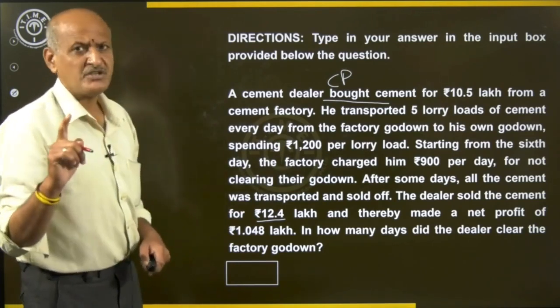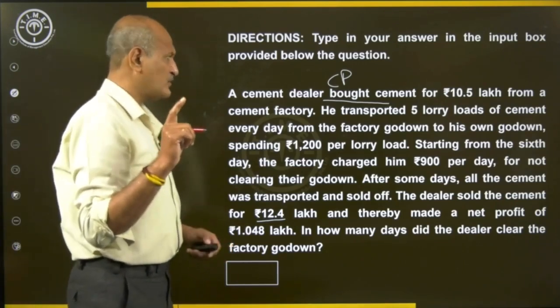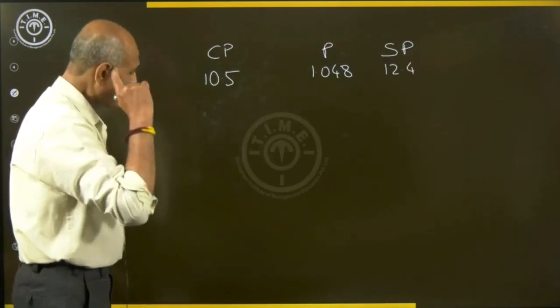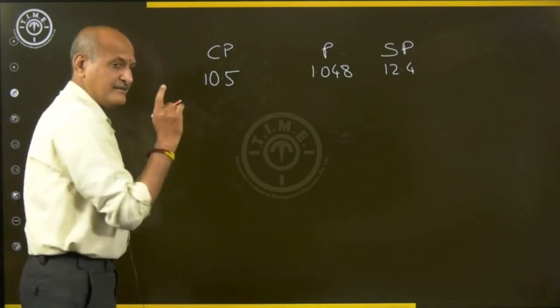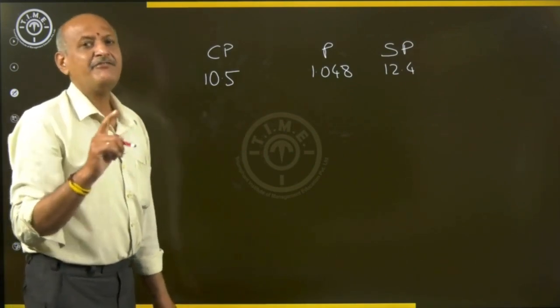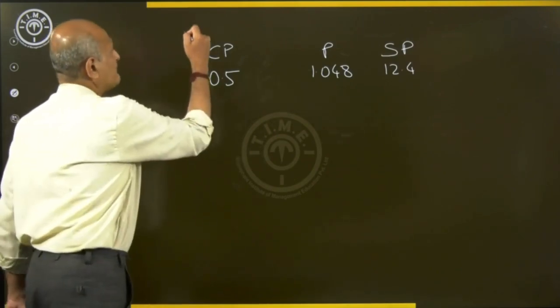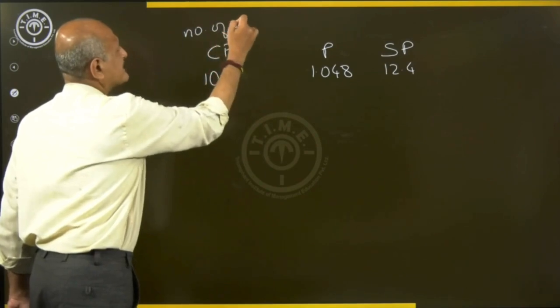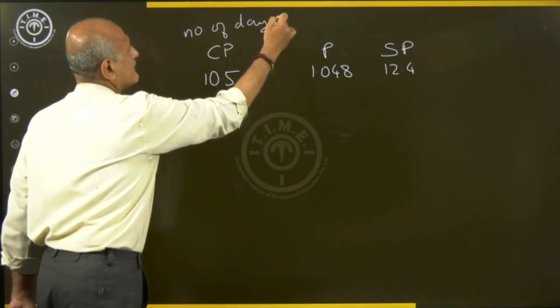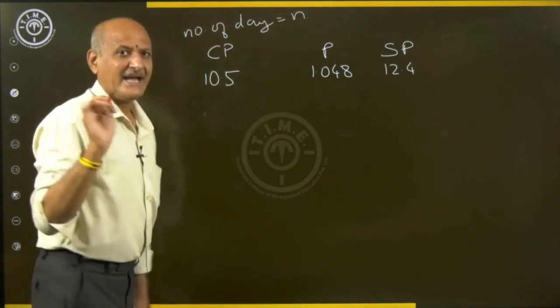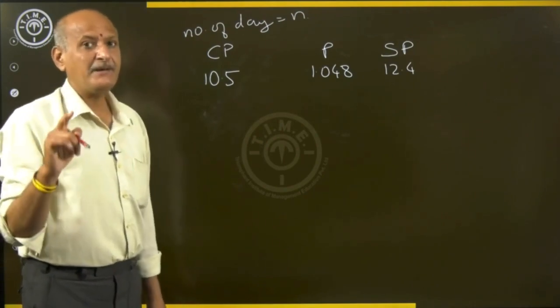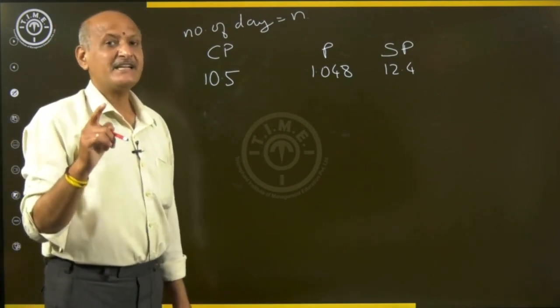Now please observe this. We can tell it this way: suppose the dealer has not cleared the godown for n number of days. Then that number of days is equal to n. For these n days, he is bearing the transportation charges.